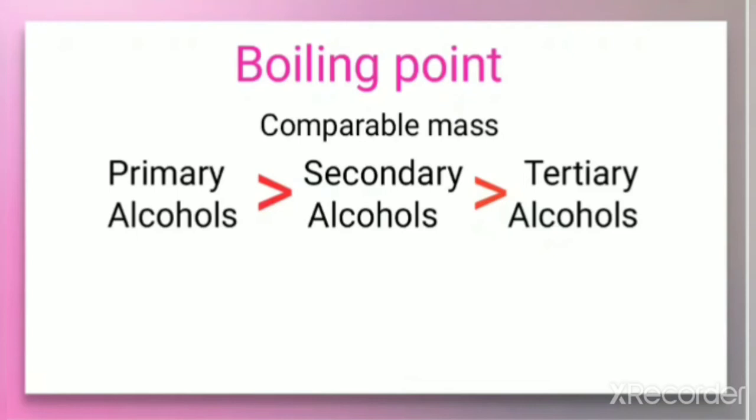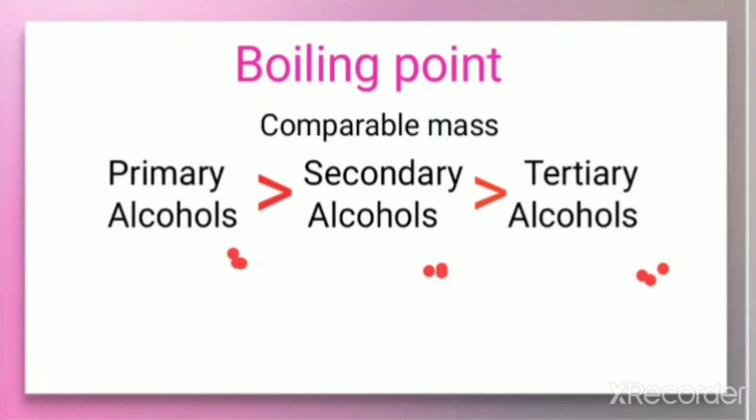So when you compare isomers, primary, secondary and tertiary alcohols all have similar mass, but the more branching is in the tertiary, so it has the minimum boiling point. Then the secondary and the primary.